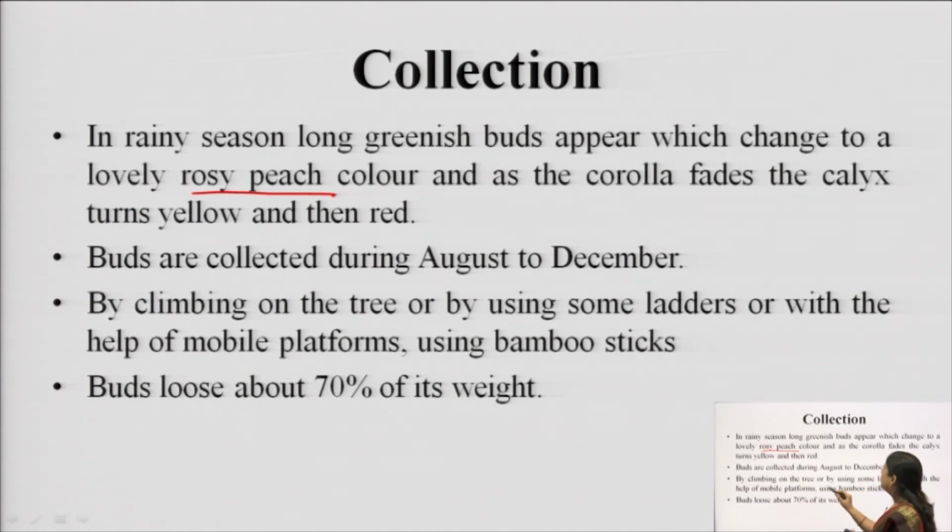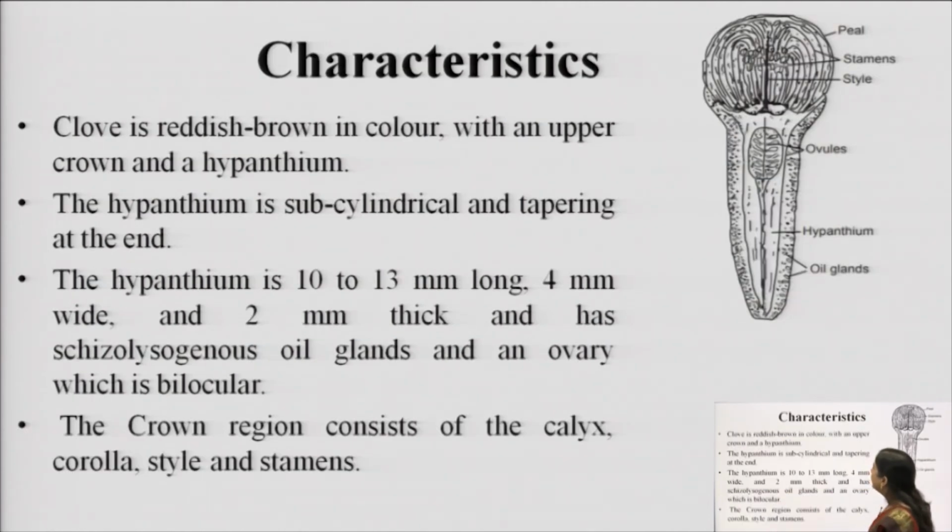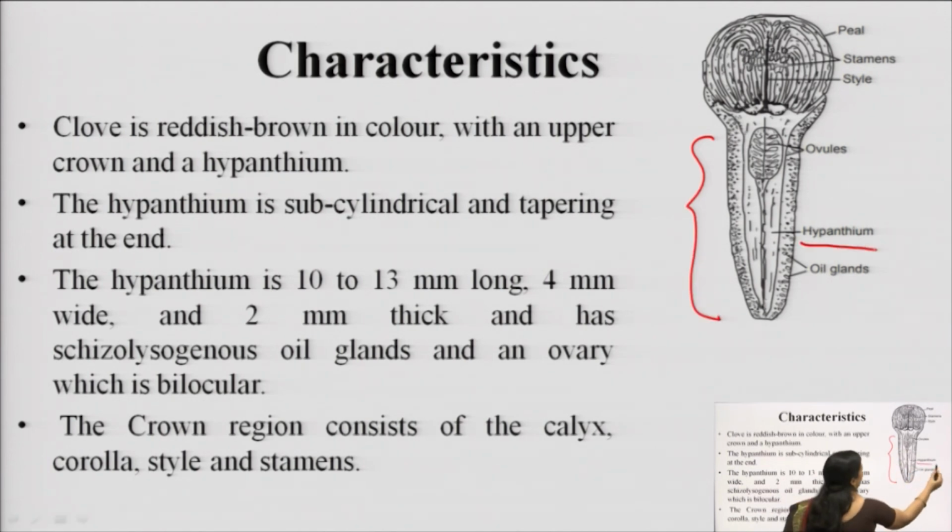Normally the collection is done by beating or climbing the trees, or various mobile platforms or bamboo sticks are used to thrash the tree so that the clove buds fall off. After that they are dried, and after drying we get the clove. This is the clove bud, and you can see that this is the hypanthium, the stalk of the flower. We have the calyx and corolla on the upper part, and this stalk is known as the hypanthium.